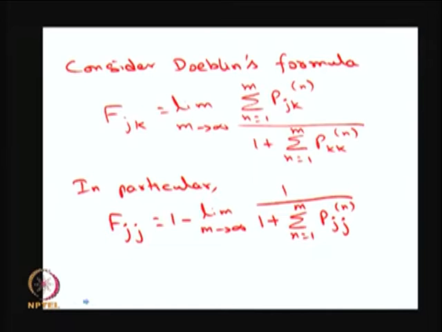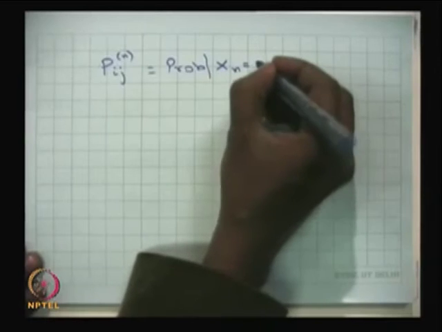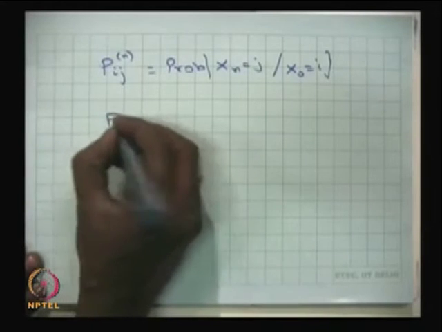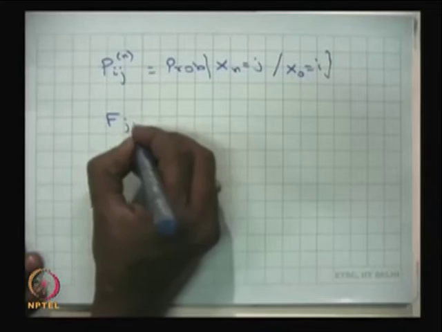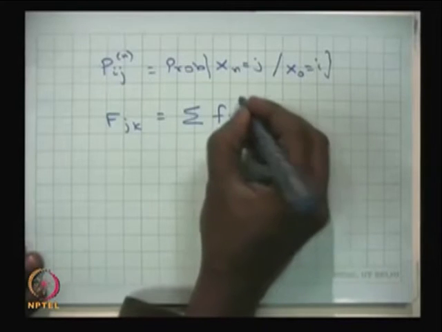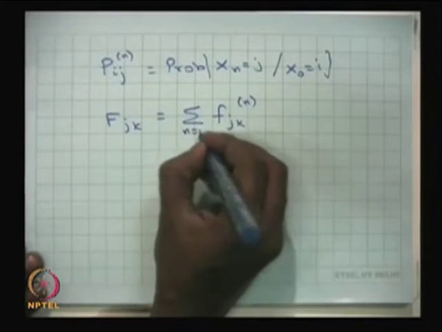So, consider Dubin's formula, that is f j k in terms of a limit as m tends to infinity of a summation. We know that p i j of n is nothing but the probability that the system will be in the state j, given that the system was in the state i, whereas the capital F j k can be written in terms of small f j k of n, where n is running from 1 to infinity.